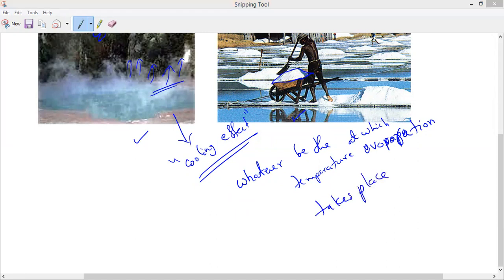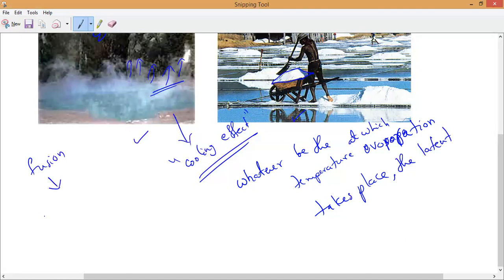The latent heat of vaporization must be supplied. Latent heat of fusion means what? Solid to liquid. Latent heat of vaporization is for what, Gokul? For liquid to gas.